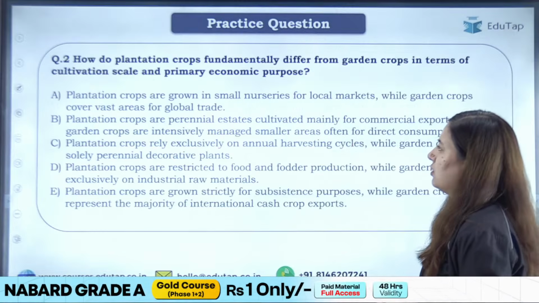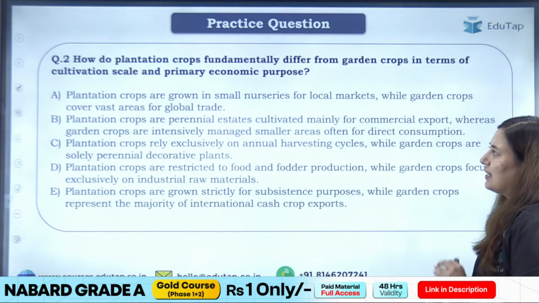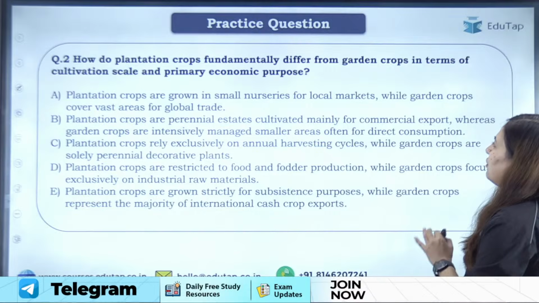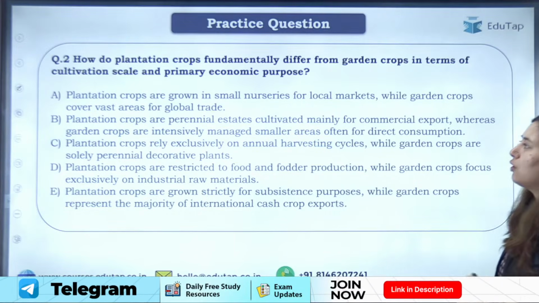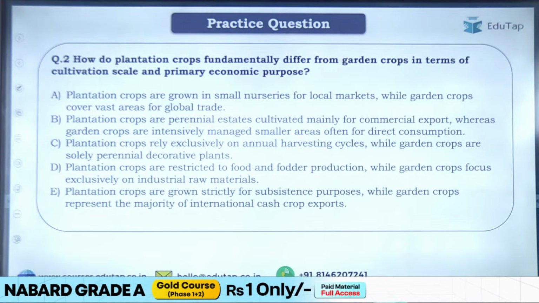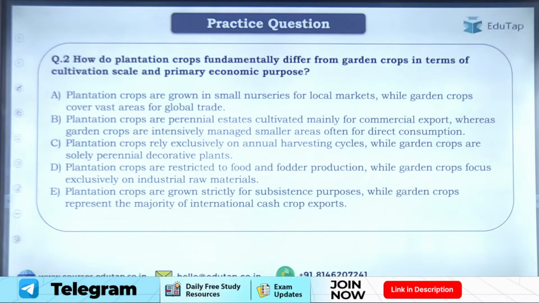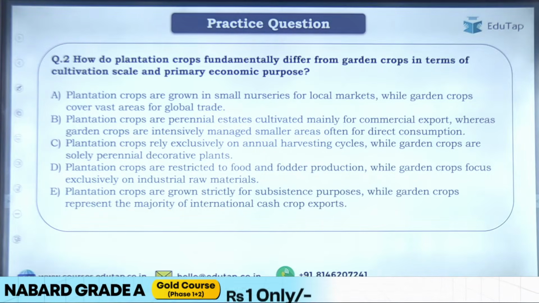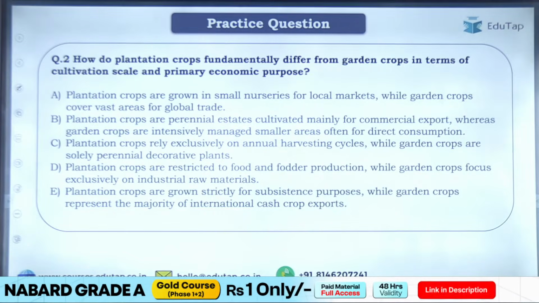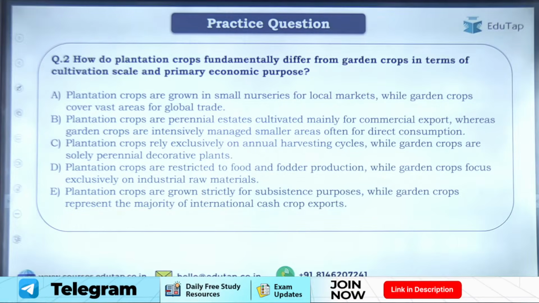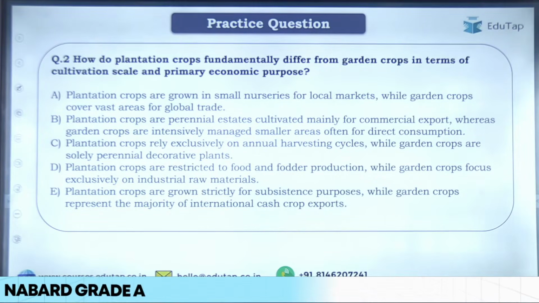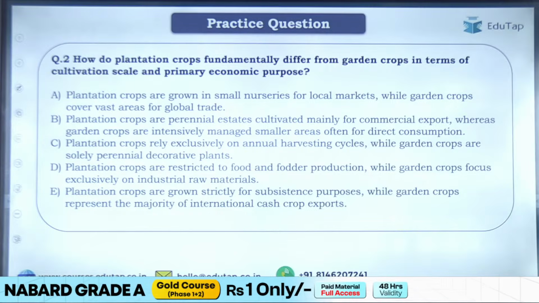Now I'll give you question number 2, which is: how do plantation crops fundamentally differ from garden crops in terms of cultivation scale and primary economic purpose, right? Your options are: Option A, plantation crops are grown in small nurseries for local markets, while garden crops cover vast areas for global trade. Option B, plantation crops are perennial estate crops cultivated mainly for commercial export, whereas garden crops are intensively managed, smaller area, often for direct consumption.